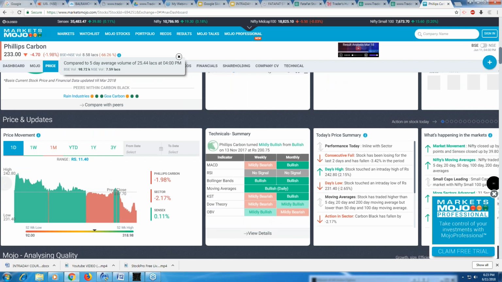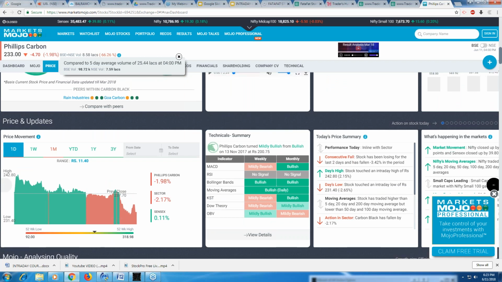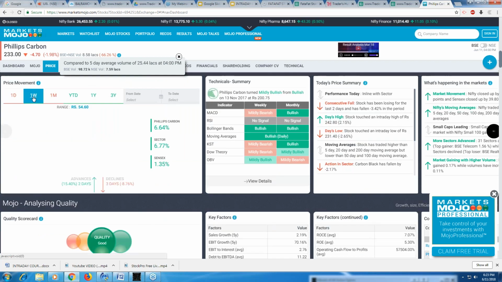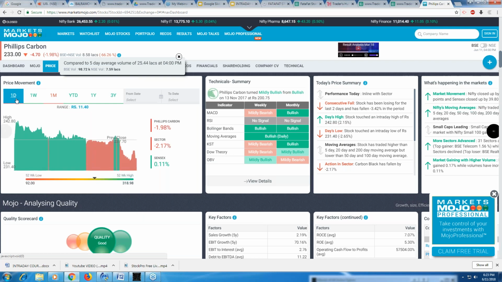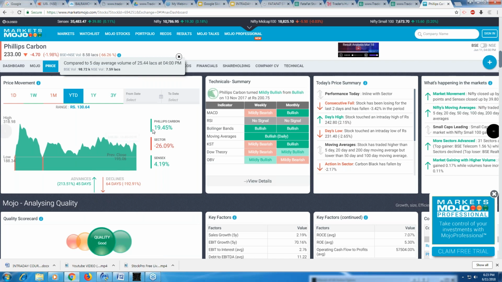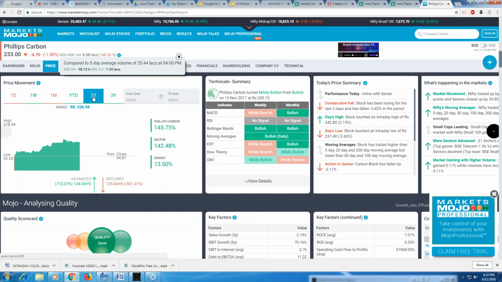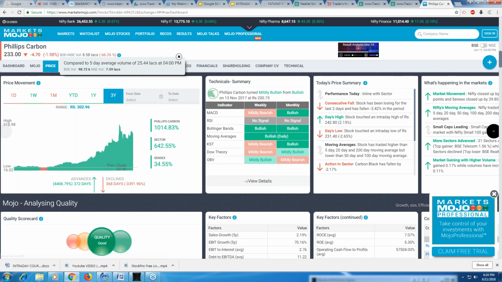And then you can see here one day how much is the return, 1 week how much is the return, right? You can see Flips Carbon, sector, Sensex. Flips Carbon 1 week result is 6.65%, and 1 day return is how much? It's negative. And year to date, how much is the return? 19.45%. 1 year, 145.75. 3 years return, 1014.83%, right? So you can get to see everything that you want to know.